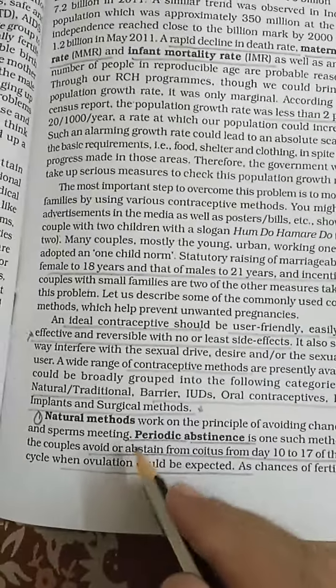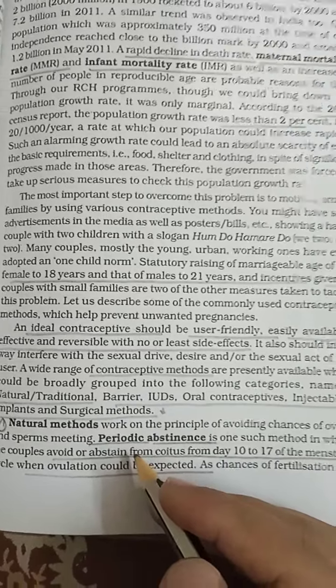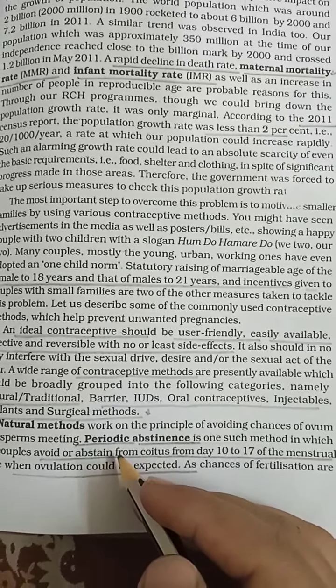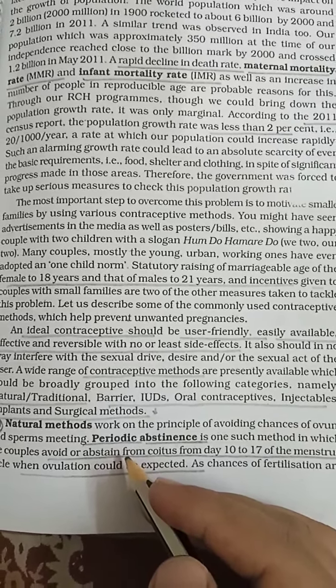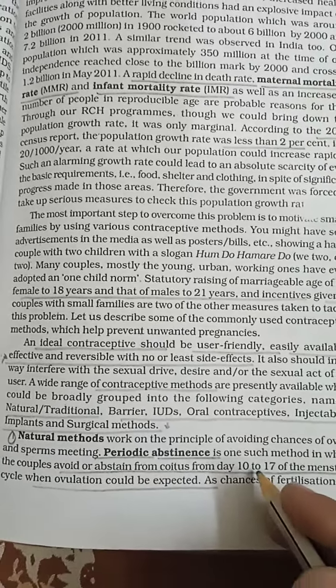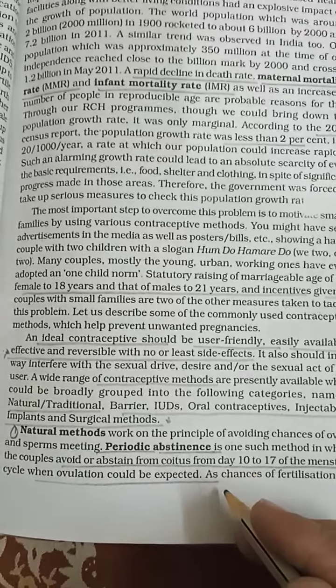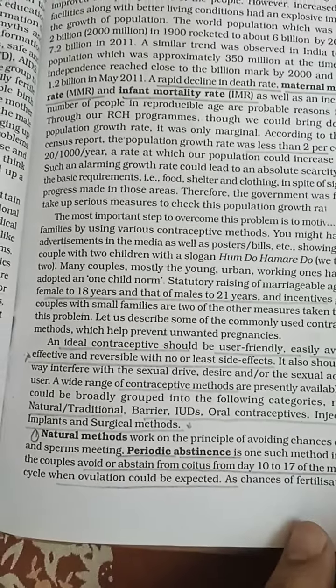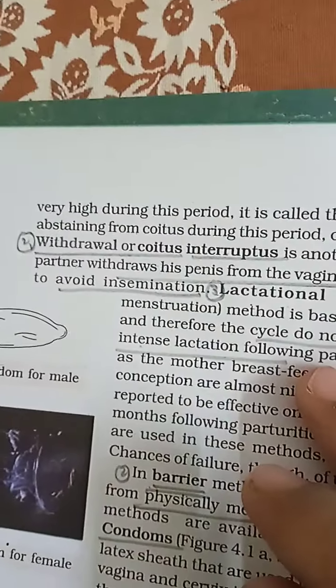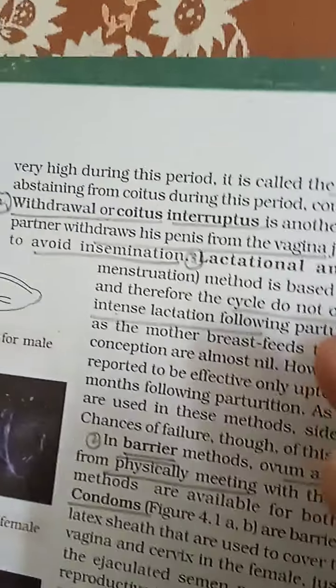First we are going to discuss the natural methods, very important. First, there is periodic abstinence. Periodic abstinence means avoiding coitus or intercourse during the most fertile period. The most fertile period is 10 to 17 days of the menstrual cycle, because in this period there is a high chance of release of the ovum, that is ovulation. So the chance of fertilization is high. So avoid intercourse between those 10 to 17 days.